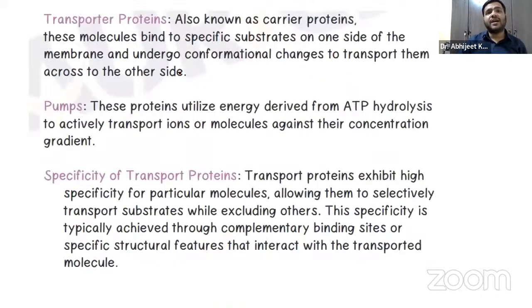Transport proteins, again a fact-based part that you have to remember, are also known as carrier proteins. They bind to specific substrates on one side of the membrane and undergo a conformational change to transport them to the other side. So the membrane undergoes conformational changes and allows these molecules to come inside. These are called the transport proteins.